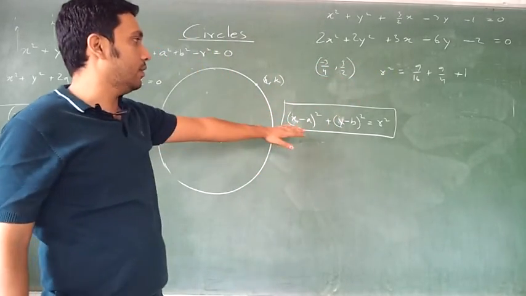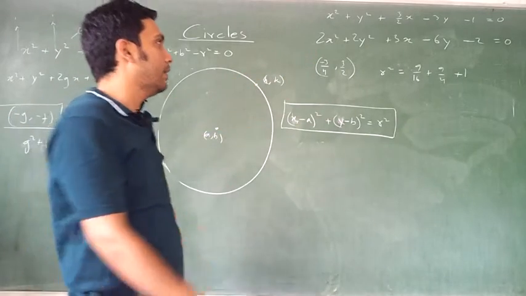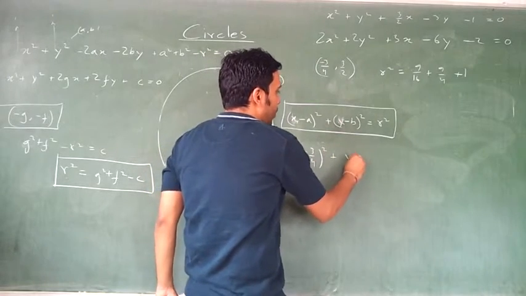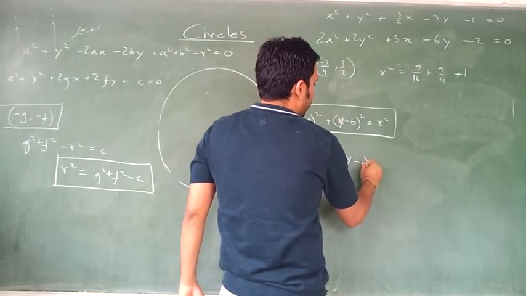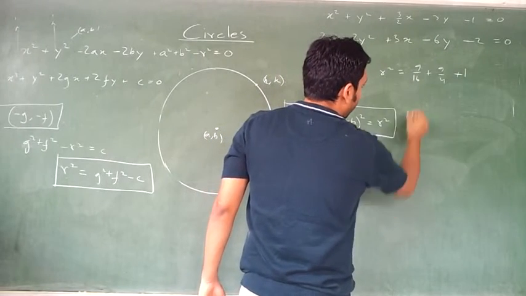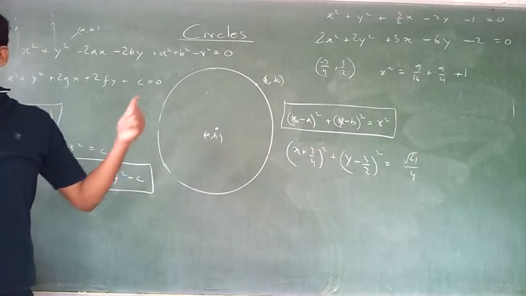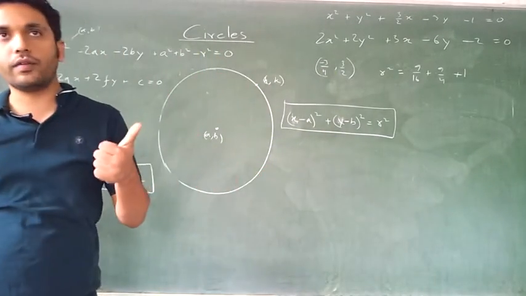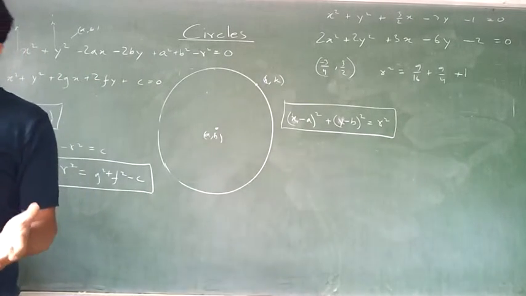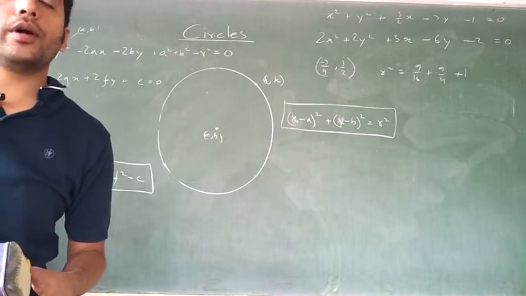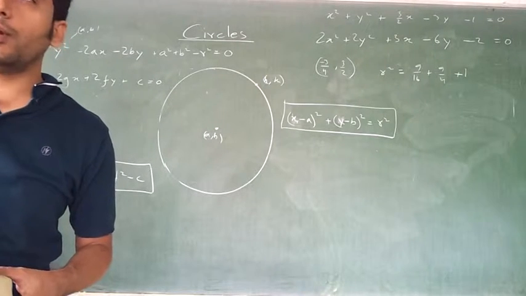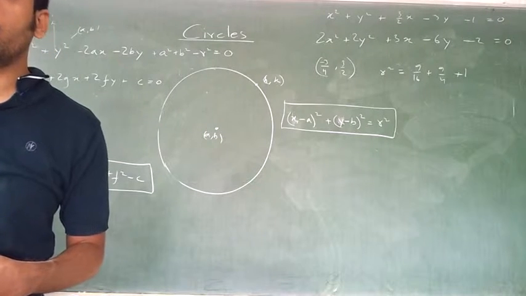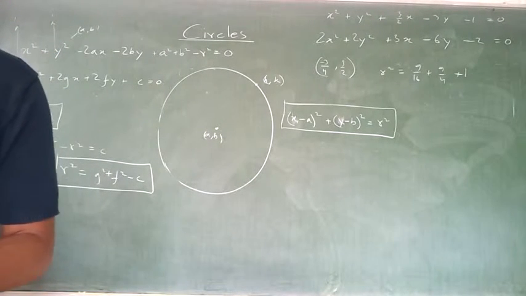In this form, if you have to write that circle, then it is x plus 3 by 4 the whole square plus y minus 3 by 2 the whole square is equal to whatever comes for this. When the center is given and radius is given, then this is the equation of the circle. Center given, radius given. Anything else given, can you write the equation of a circle? If 3 points are given which are not collinear, there will be only one circle passing through the 3 points, or not? Right? So then also it is enough information to write the equation of a circle.